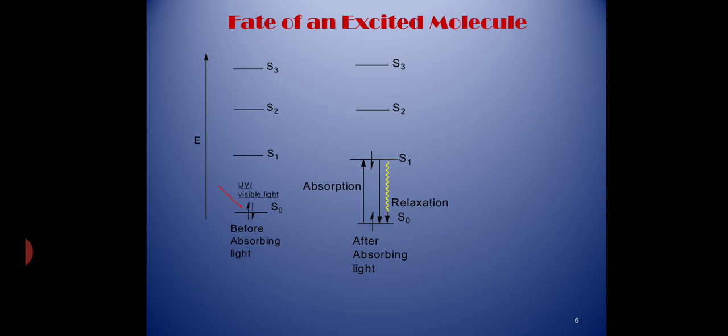But since the singlet state is unstable, the electron immediately wants to come back to ground state by releasing its excess energy either in the form of heat, which is known as non-radiating decay, or in the form of light, which is known as radiating decay or fluorescence. Another possibility is that the electron may change its spin and go to triplet state.